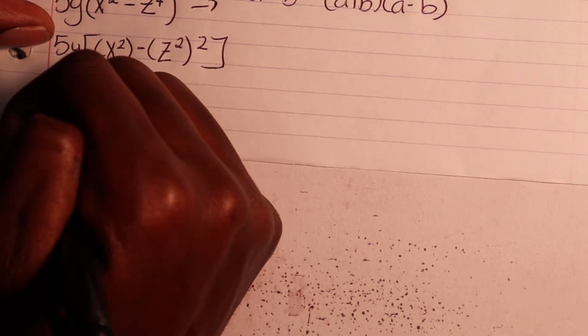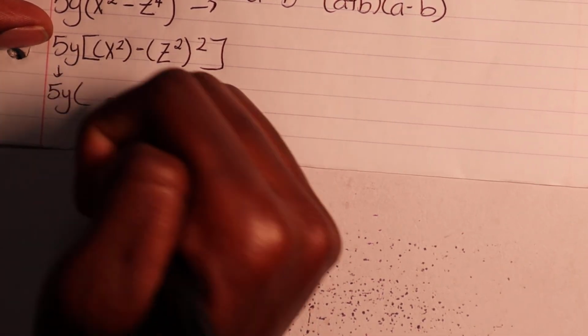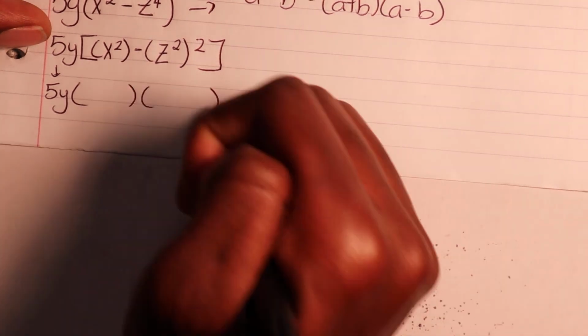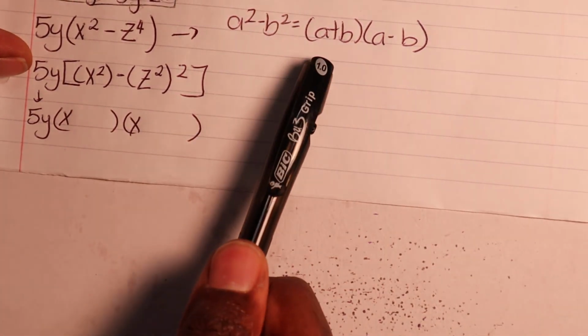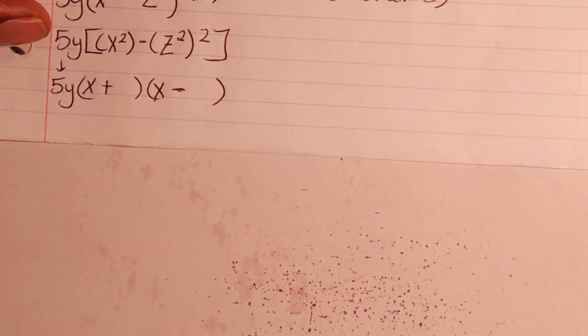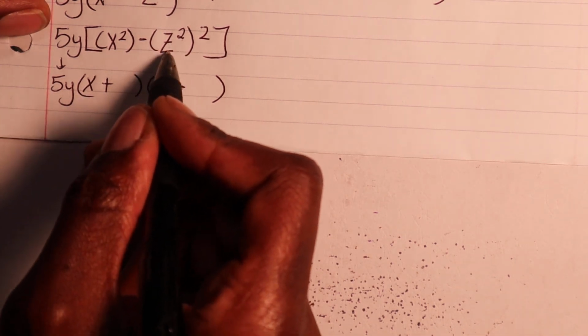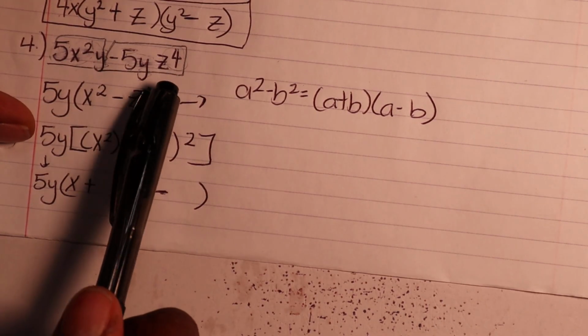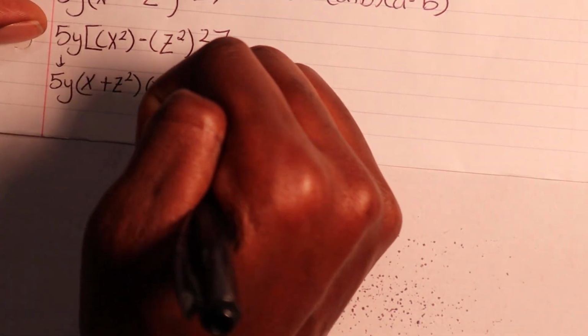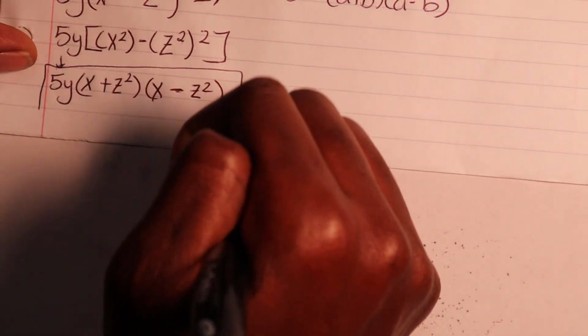Okay, and then we can proceed by breaking this down. So we'll drop down the 5y, put a parentheses there, parentheses here, parentheses there, parentheses here, correct? And then we see that there's an x squared, so we know there's going to be an x here and x here. We're going to just follow this sign. There's a positive, okay? There's a negative, okay? And then from there we'll proceed with this z, the z squared, correct? Because remember, it's to the fourth, so we'll drop the z squared here and a z squared here, and that right there is your final answer.